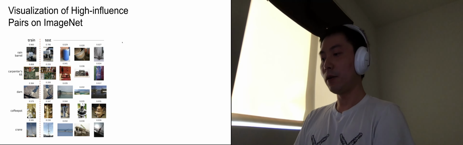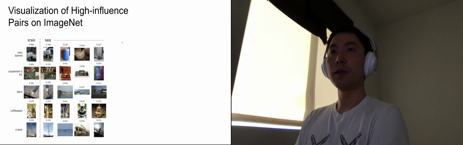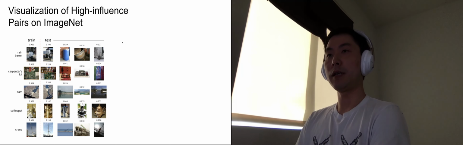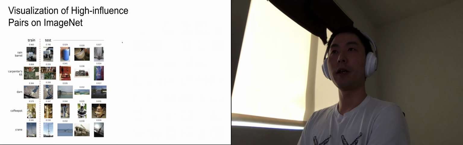Here, I'm just showing some visualizations. The left column shows training examples, and the right columns show the test examples that are ranked by the influence of this particular training example on each of the test examples. What we see here is that the most influenced examples, which are in the second column, are basically very similar to this training example.